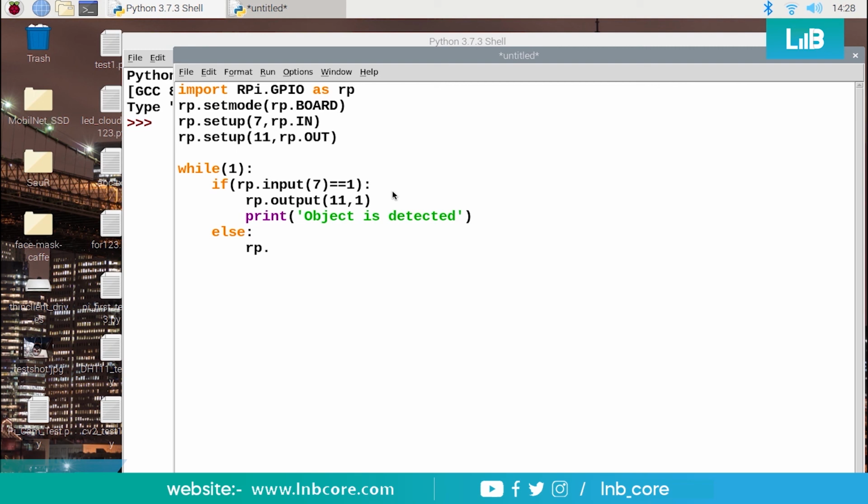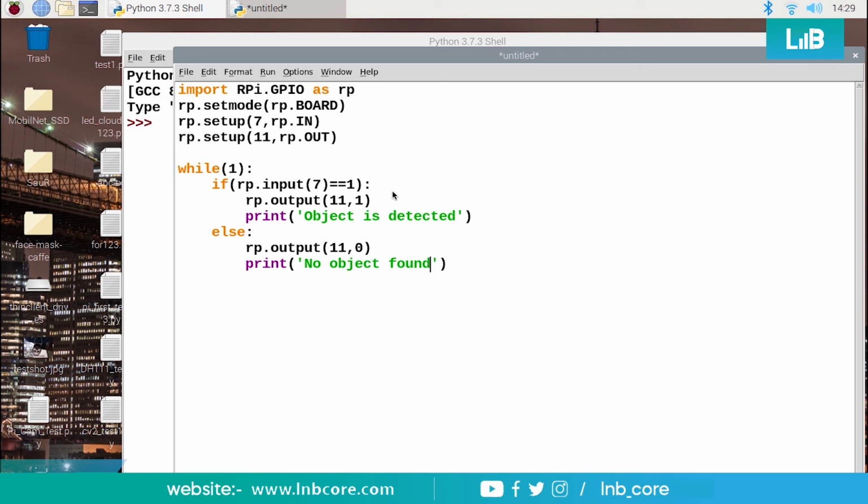So rp.output from pin number 11 will be 0, and the LED will be off. In the same context we can write a print statement also, no object found. So let us see what kind of response we get from this program.